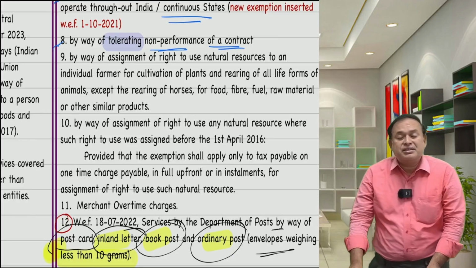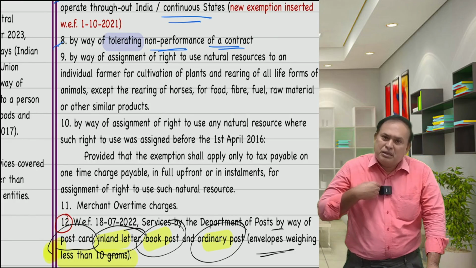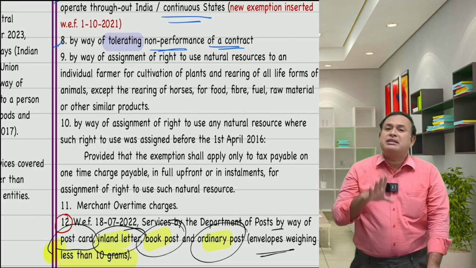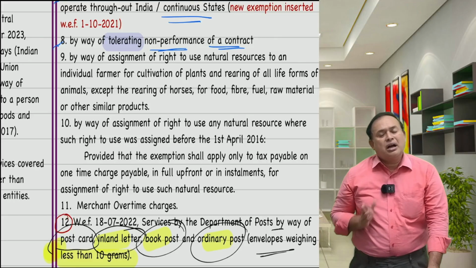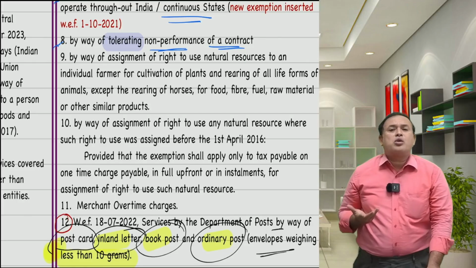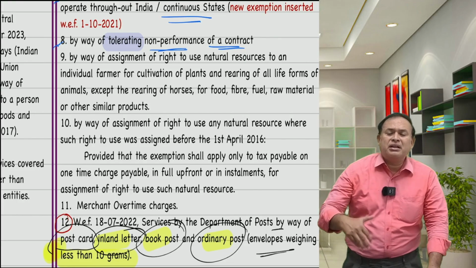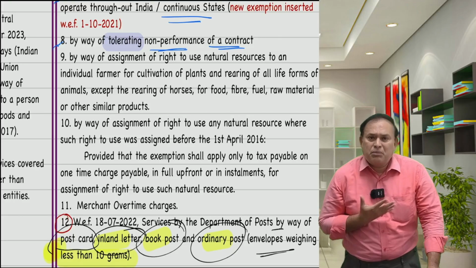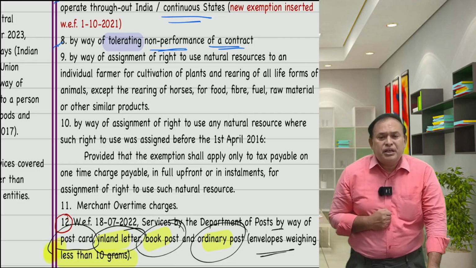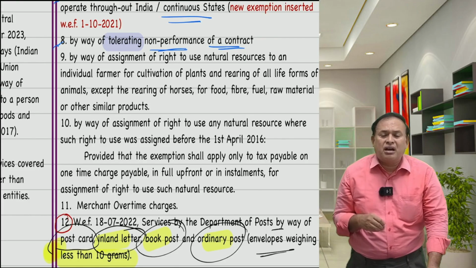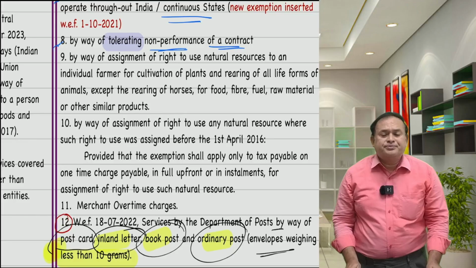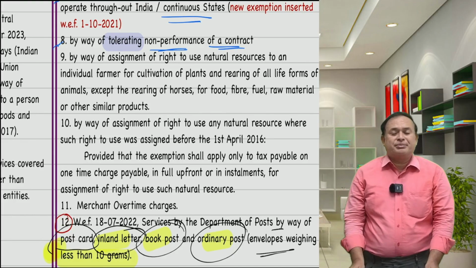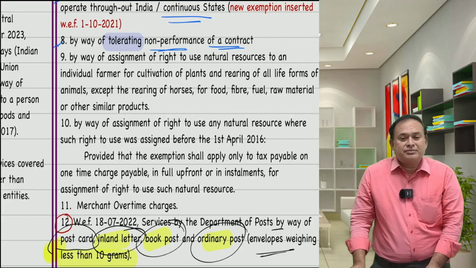A clarification of the CBIC. So RCM normally applies if not qualified for exemption. Since exempted, RCM not apply. Not a forward charge, RCM may apply only when not qualifying for exemption. Since the main supply is exempted, the builder says that my main supply is exempted, therefore the delay in payment thereon also be exempted, therefore RCM not applicable. Exempted supply it is. This is what you have to blow your thoughts.